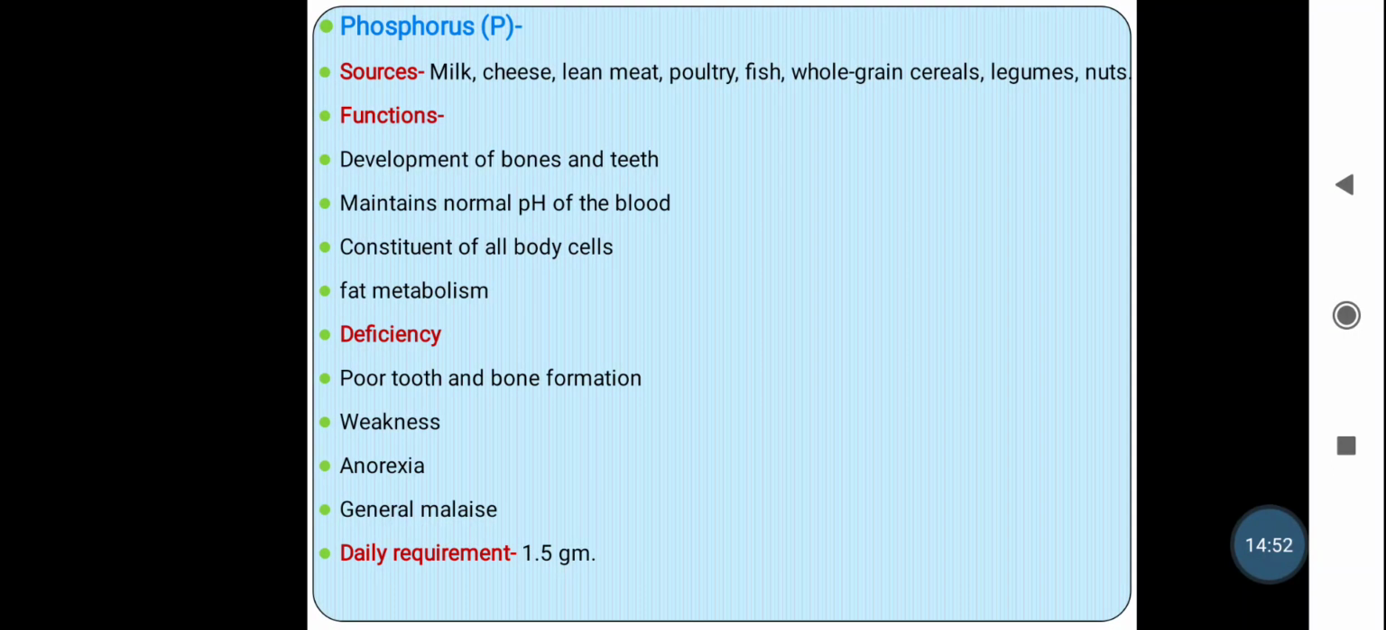It maintains the normal pH of the blood. Again, it acts as a constituent of all body cells and it is involved in the metabolism of fats. So deficiency of phosphorus leads to poor tooth and bone formation. Again it leads to weakness, anorexia, which means loss of appetite, and general malaise, which means a feeling of discomfort or illness.